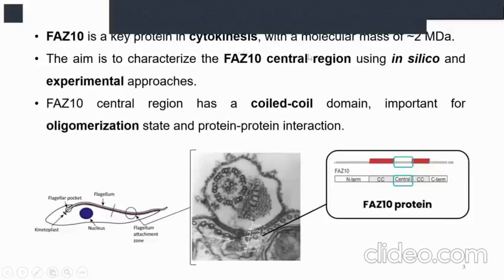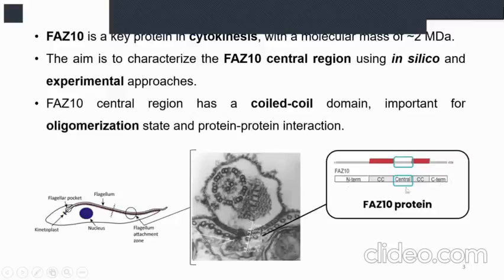This is a large protein with a high molecular mass of 2 million Daltons. The principal objective of my work is the central region. We know that this central region has a coiled coil domain that is very important for oligomerization state. We can see here this flagellum attachment zone between the flagellum and cell body. The microscopic image showing this interaction between those components and the localization of FAZ10 protein.